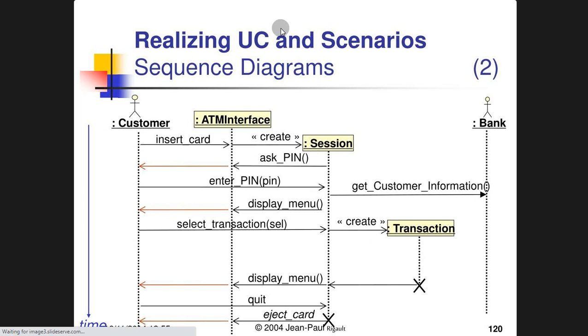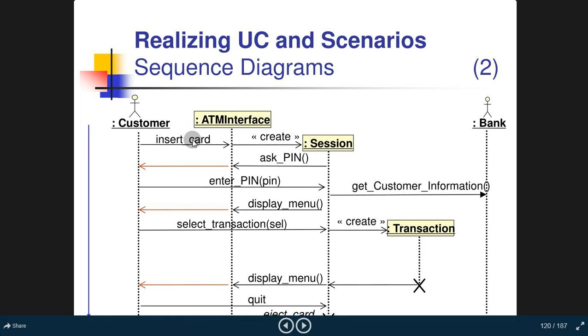Now this is the sequence diagram. How it works: customer, ATM interface, insert card, create session, ask PIN, and it goes to the customer again. The customer enters the PIN. So this is the acknowledging part, this is the input part, and this is the acknowledging part. When the customer inserts the card, it creates a session. After the session has been created, it asks for the PIN. The acknowledged receipt goes to the customer. The customer, according to the instruction, enters the PIN.